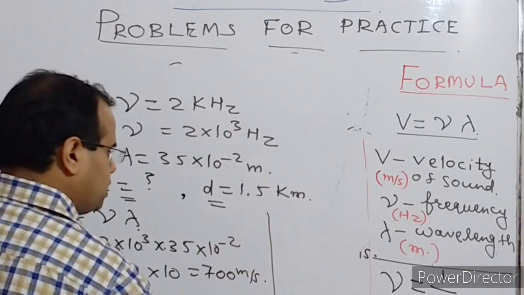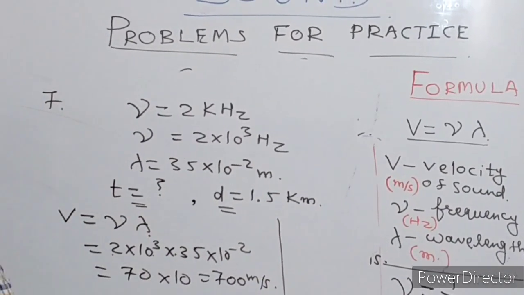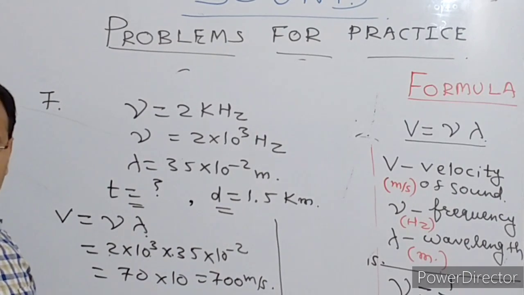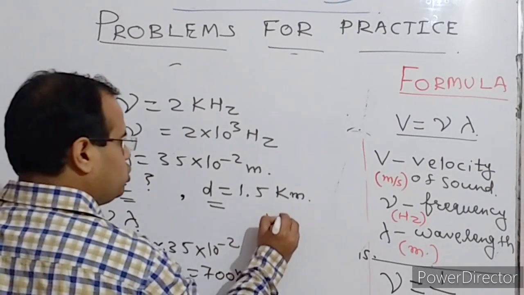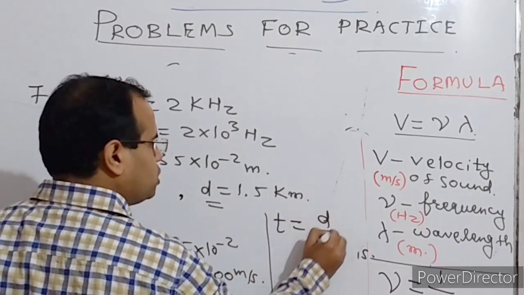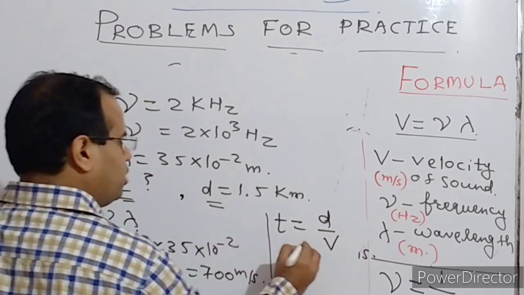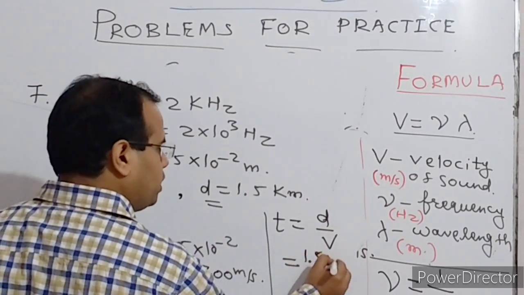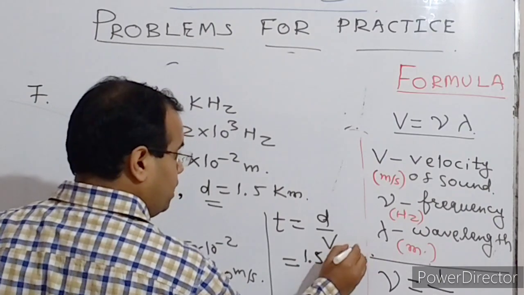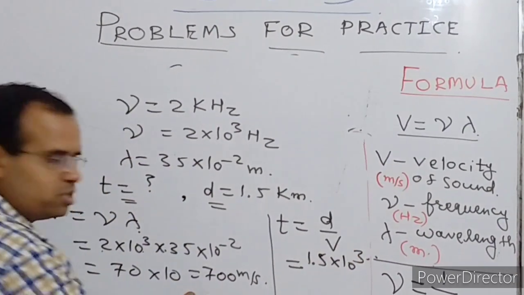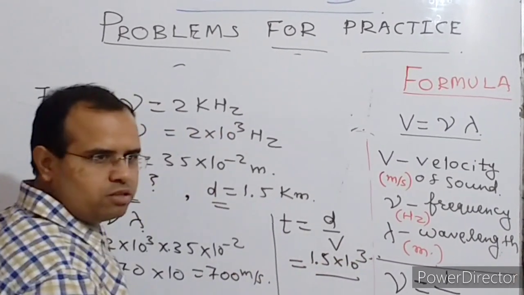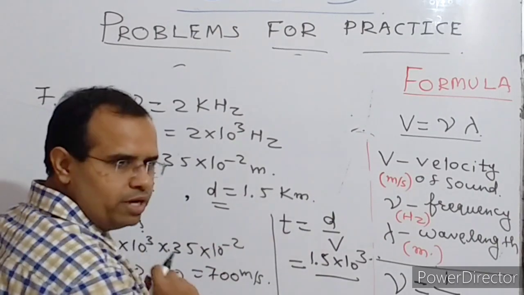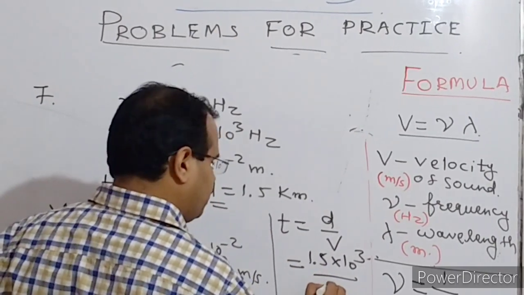Now what is asked is the time taken to complete 1.5 kilometer. So time is equal to distance upon speed, or distance upon velocity. The distance is 1.5 kilometer, which has to be converted into meters, because here we have speed in meters per second. So 1.5 into 10 to the power 3 meter, divided by 700.